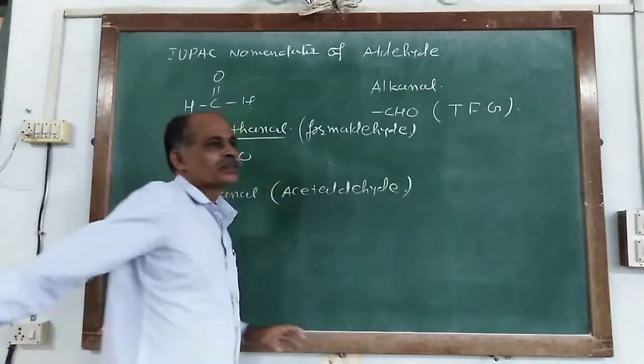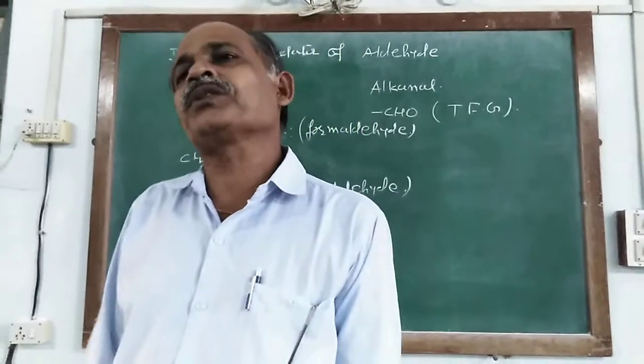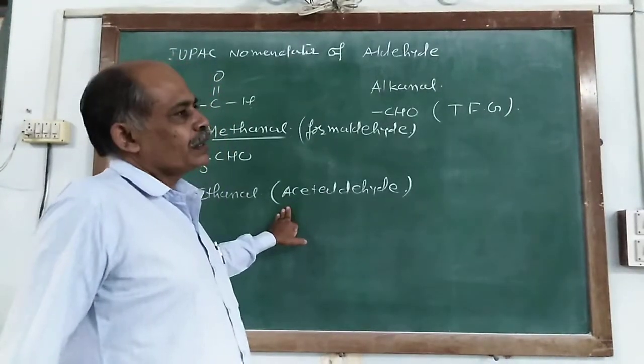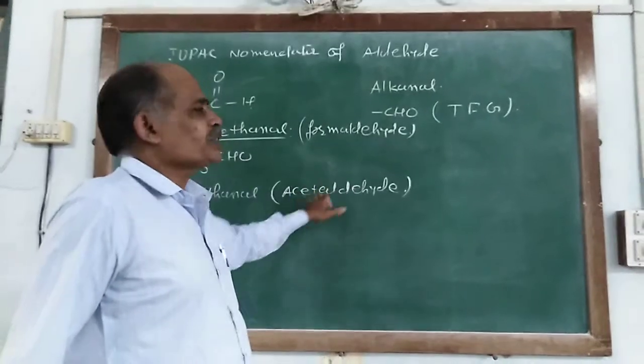Some familiar names should also be remembered, because sometimes you are asked to write the IUPAC name of formaldehyde or acetaldehyde.